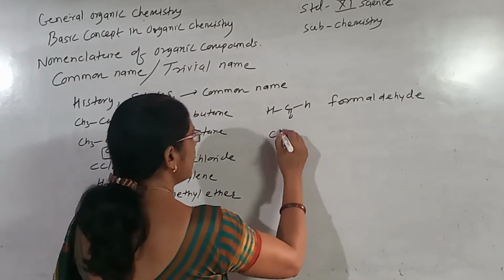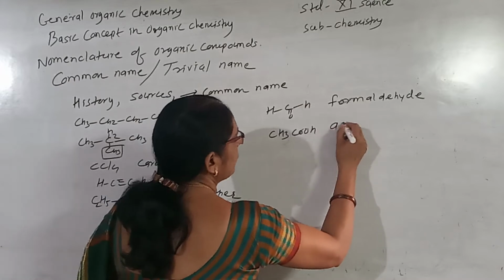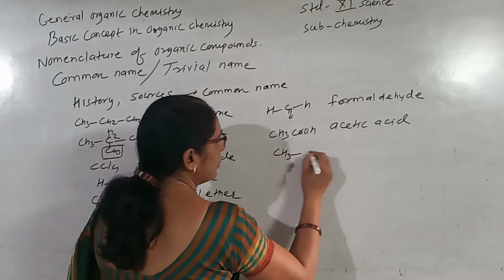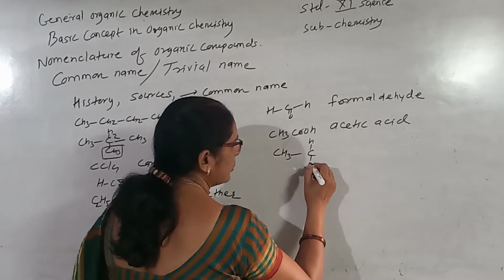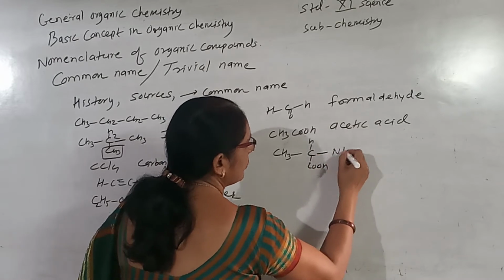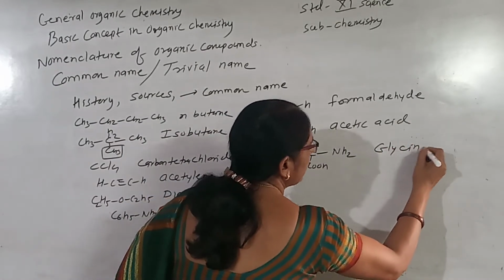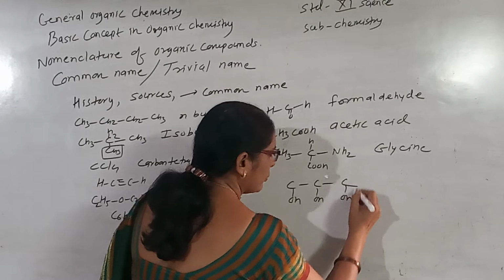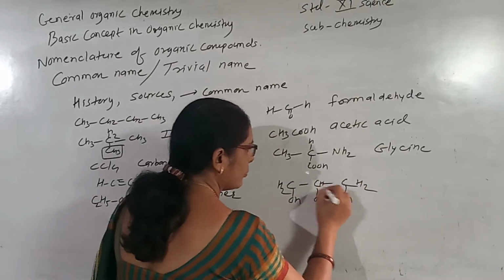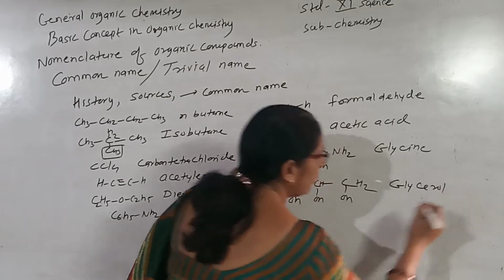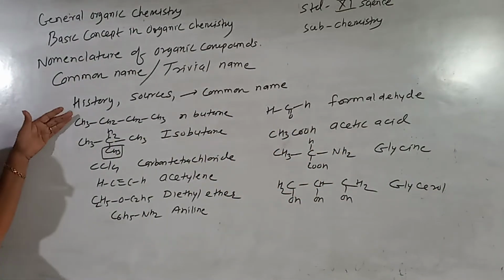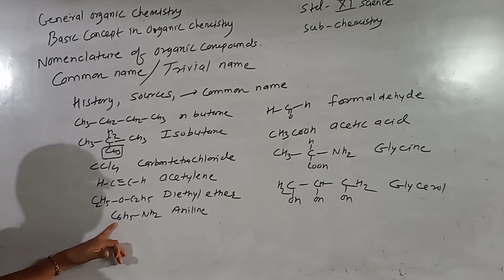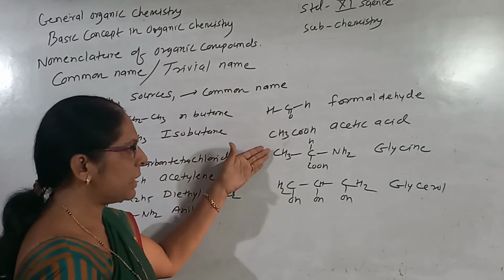Then acetic acid, then glycine, glycerol. This is like glycerol. Remember what I said? So N-butane, isobutane, carbon tetrachloride, acetylene, diethyl ether, aniline, formaldehyde, acetic acid, glycine, glycerol.